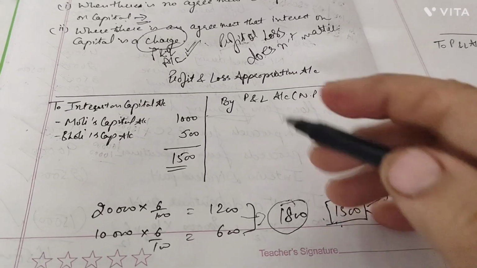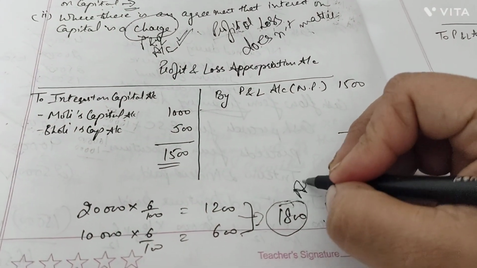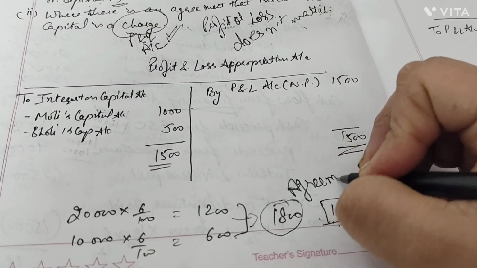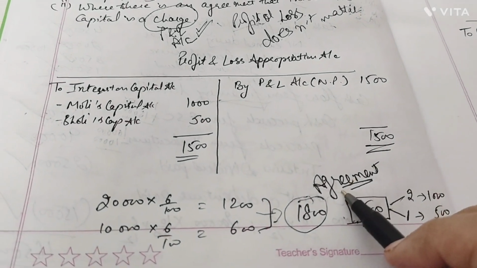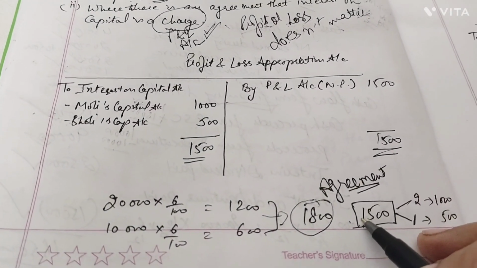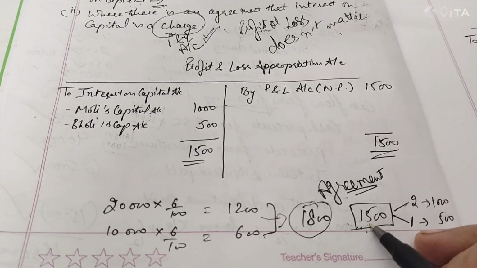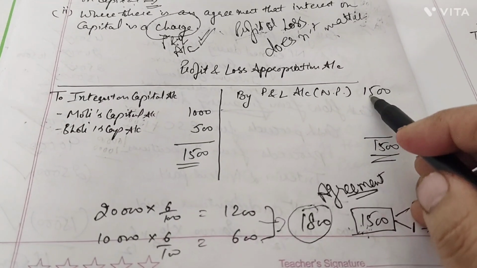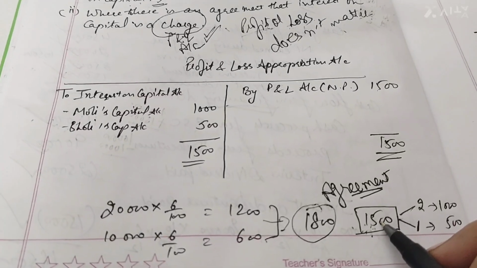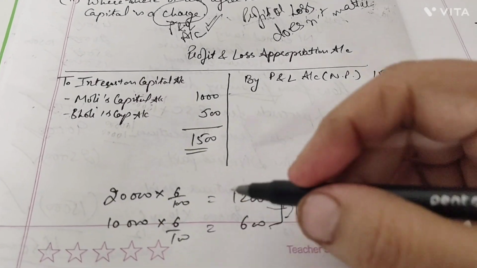So when IOC is to be paid as per the agreement, we can pay only how much the firm is earning. How much is the firm earning? 1500. So this 1500 rupees will be distributed among the partners in their claim ratio.